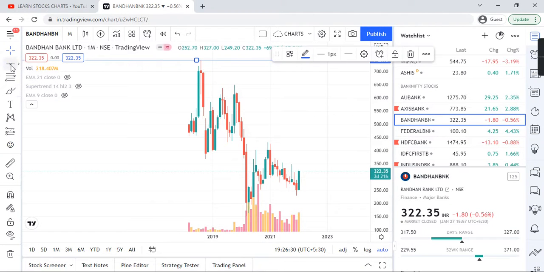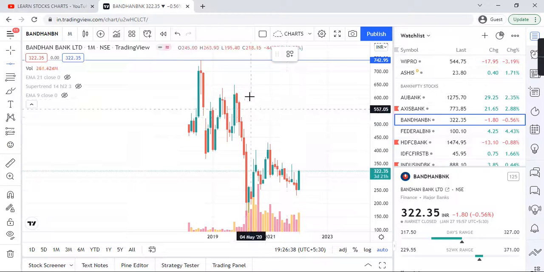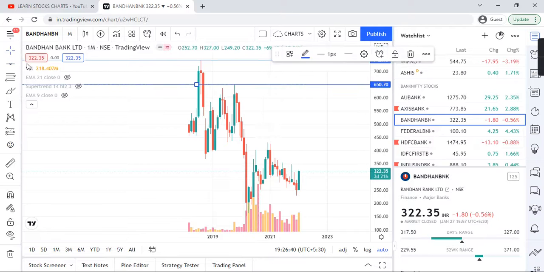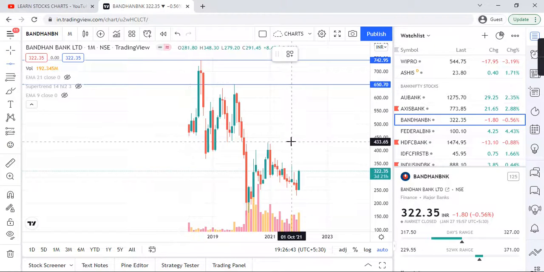742. Current price is 322. So you can say the current price is 400 rupees less than the starting price. Second highest resistance is 650. Third one is this. These are all the major swings which I am marking right now.